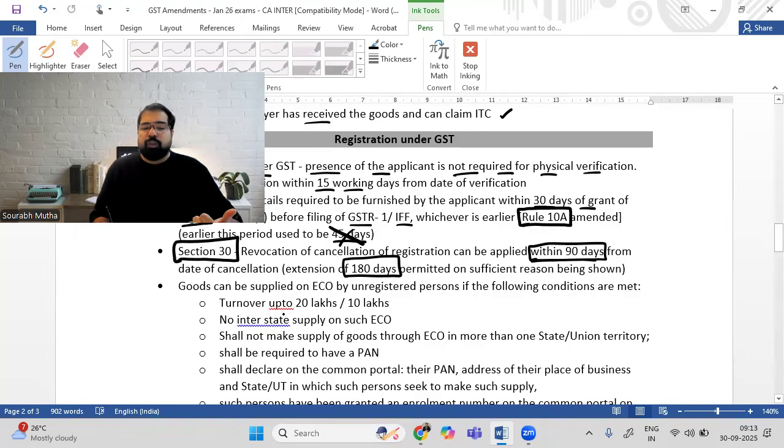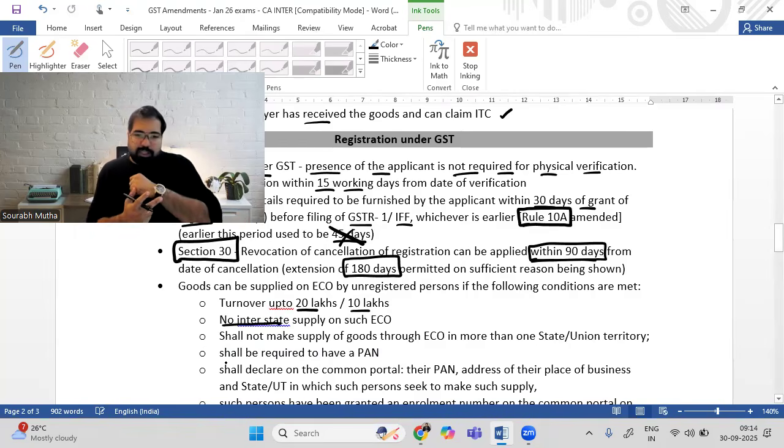First condition, your turnover should be up to 20 lakh and 10 lakh only. 20 lakh in most states and 10 lakh in the states of Nagaland, Tripura, Manipur, and Mizoram. Basically, if you cross this threshold, then anyways you have to register. Second, you cannot supply interstate. Example, if I'm supplying these watches on Zepto or Flipkart, I will only supply them in Karnataka. What if I want to supply it to other states? Then you have to get a registration.